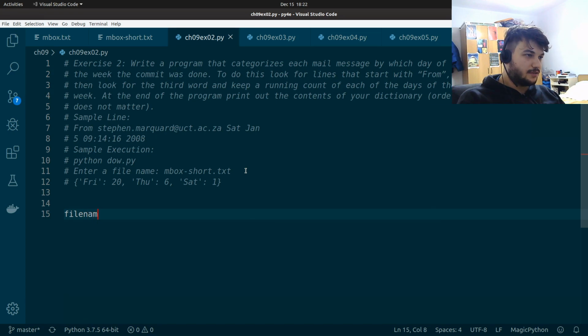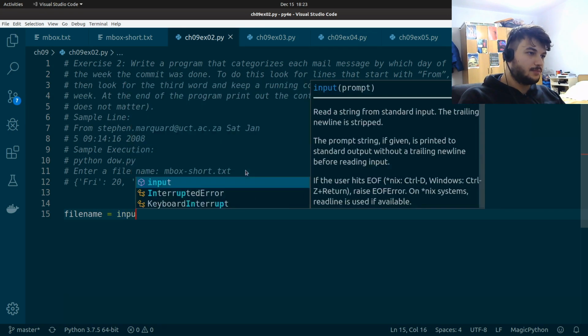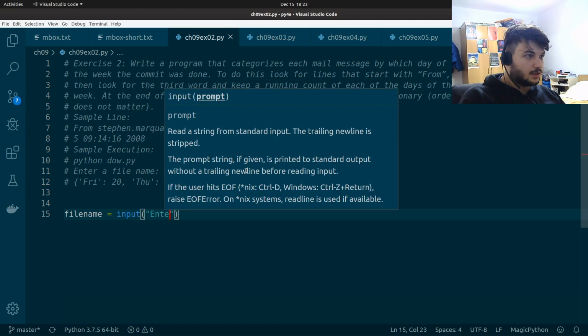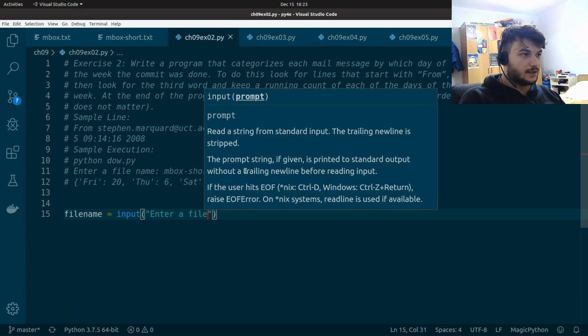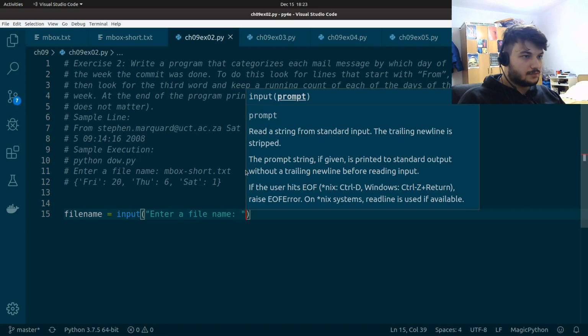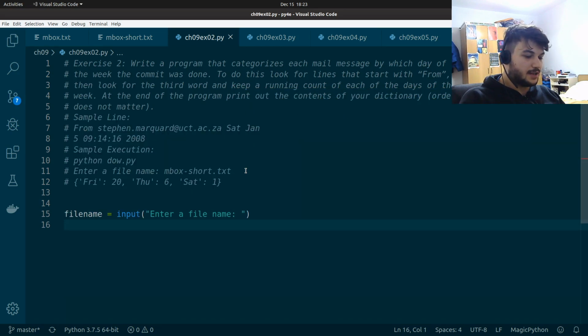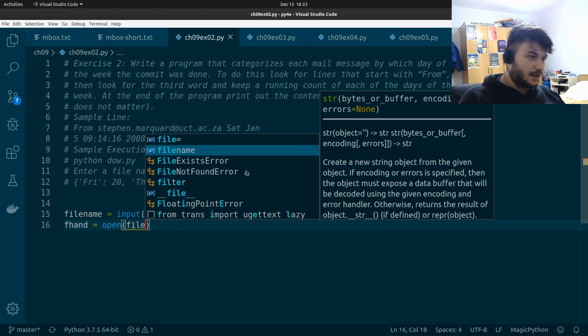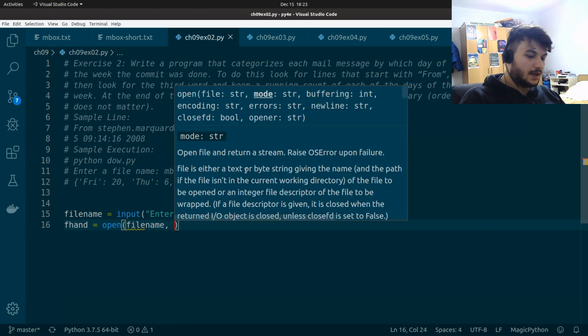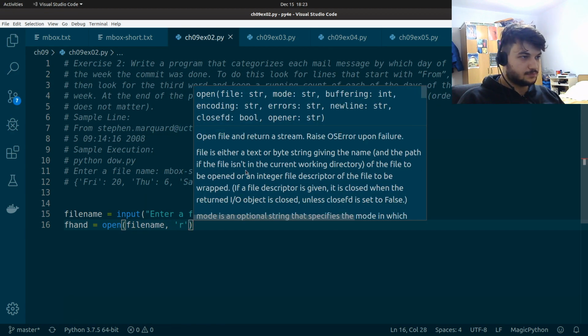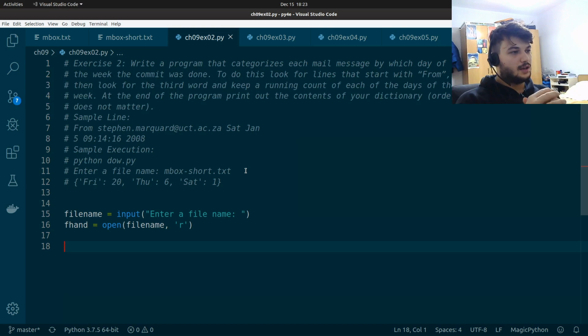I'm going to write file name equals input, enter a file name. So we get the file name from the user, and now we open it using the open function, with the file name, in read mode. Now we need to iterate line by line.